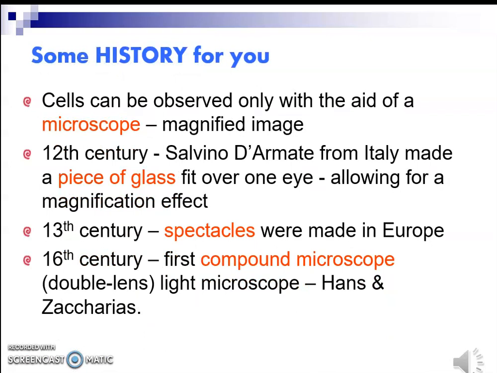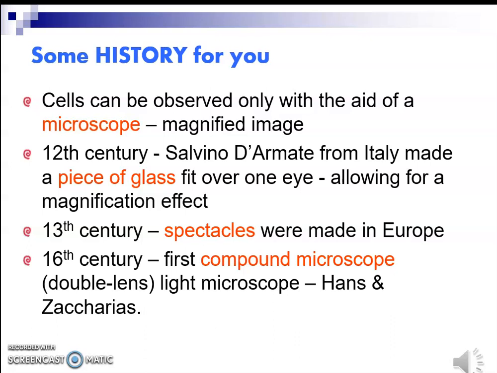Cells are very tiny. They can't be observed with the naked eye, so they can be observed only with the help of a microscope. I hope everybody knows what a microscope is. A microscope is something used to observe items or things that cannot be seen with the naked eye. It consists of magnifying glasses.